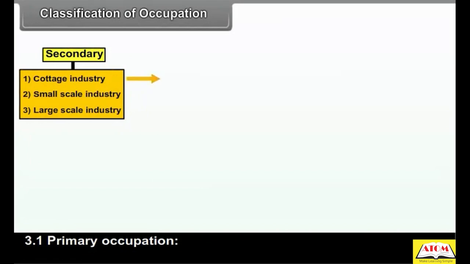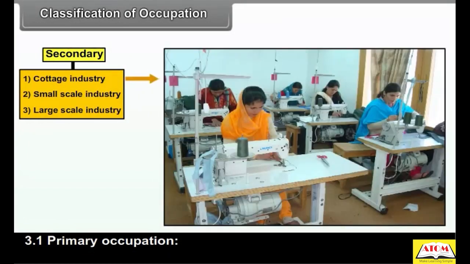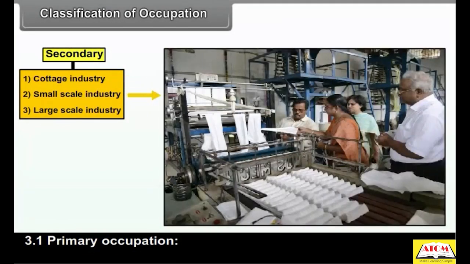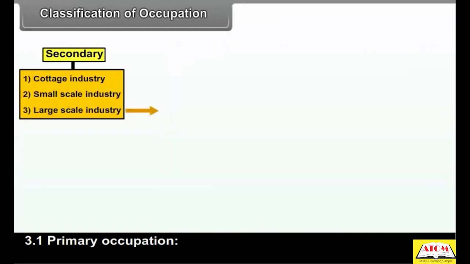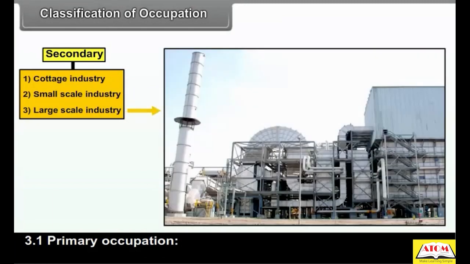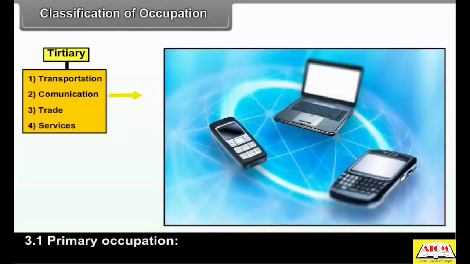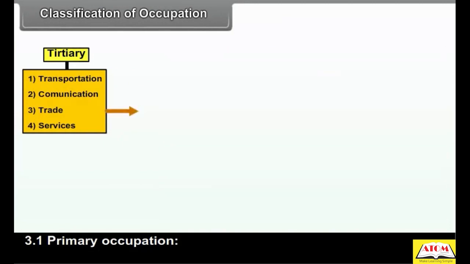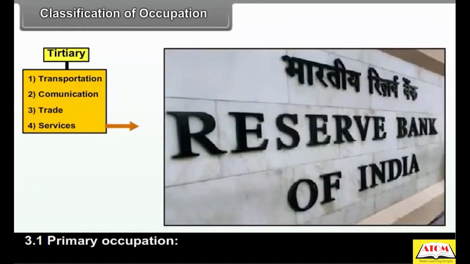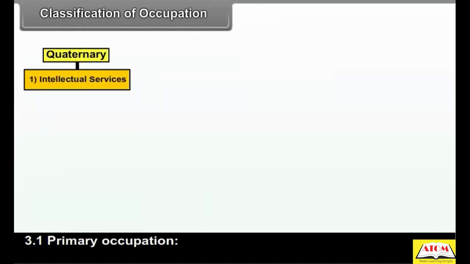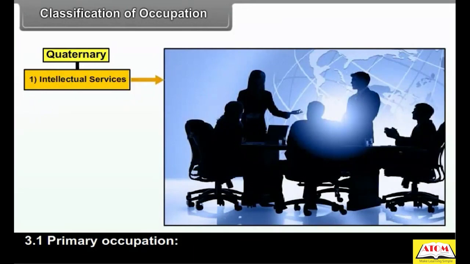Secondary: 1. Cottage industry, 2. Small-scale industry, 3. Large-scale industry. Tertiary: 1. Transportation, 2. Communication, 3. Trade, 4. Services. Quaternary: Intellectual services.